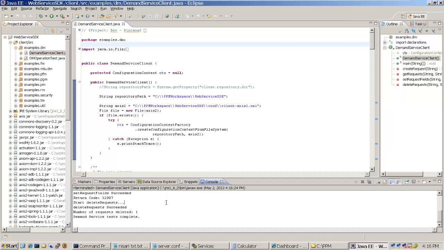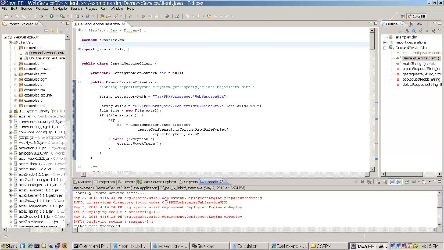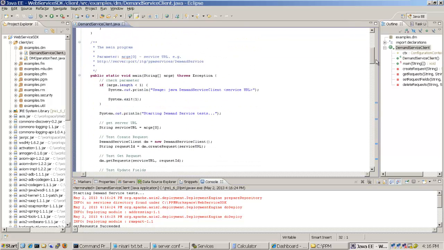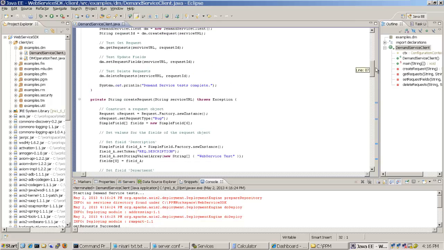So you can see all the demand operations are completed without any error. The request created was 329878. It got deleted eventually after completing all the operations. So let's do one thing to test this out. Let us comment out the delete request function, and let's run it again.